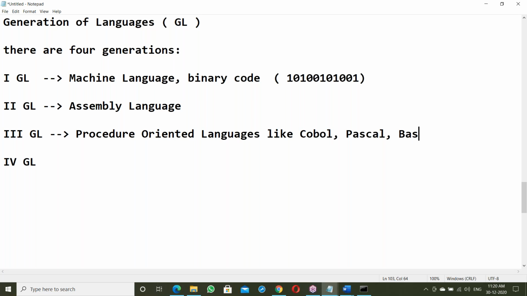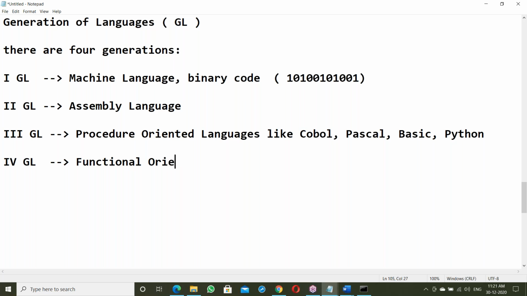Pascal, BASIC, they are outdated. Next, C language, then C++, then Python, which is in use. All these are procedure oriented languages. What is procedure? We'll discuss, wait, I'll explain.